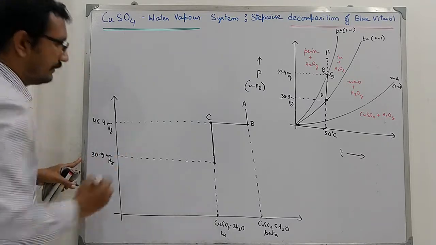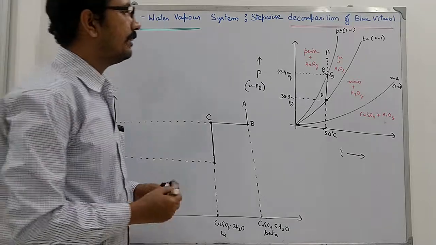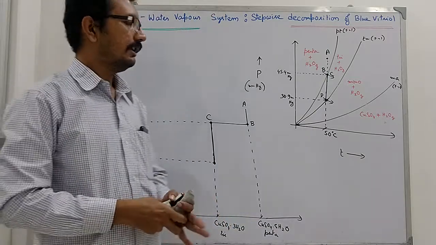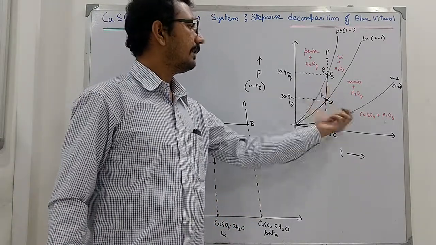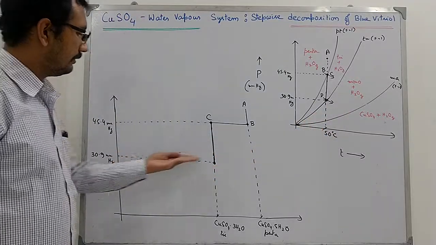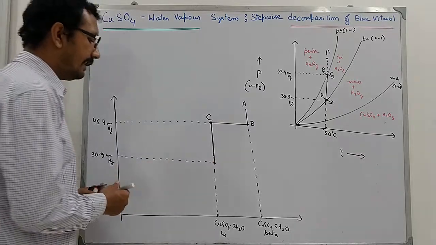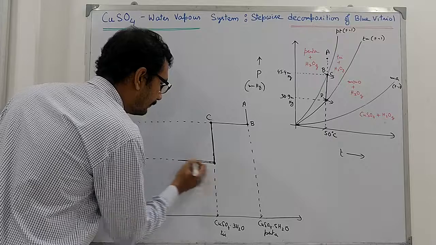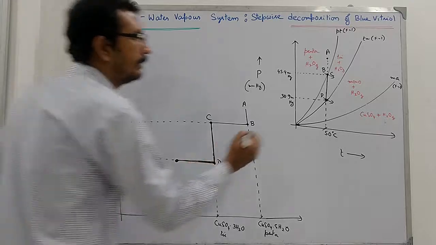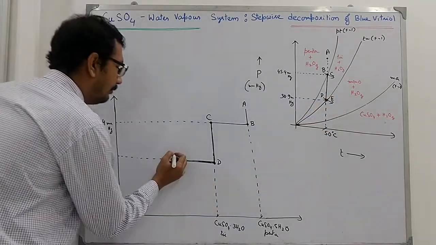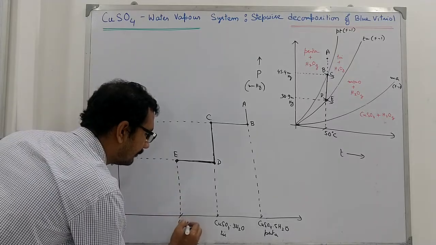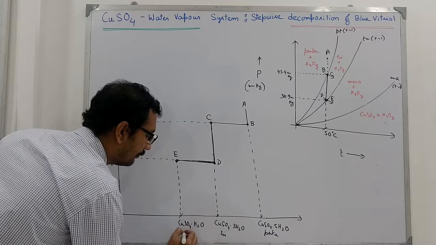So this will correspond to 30.9 millimeter Hg. Now again there is a conversion from tri to mono. So there is again dehydration. Now this dehydration will supply more and more water vapor. So at this point the pressure will remain constant again for a while as the trihydrate system at D converts to the monohydrate system, CuSO4 dot H2O.